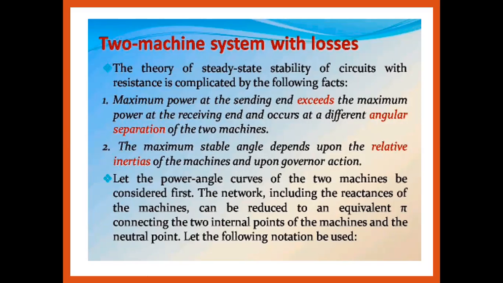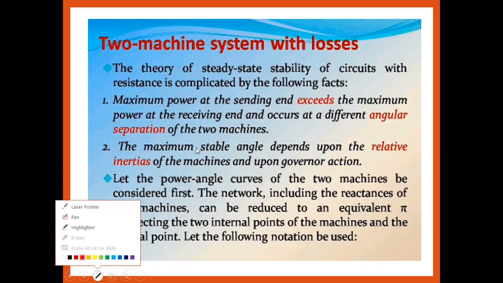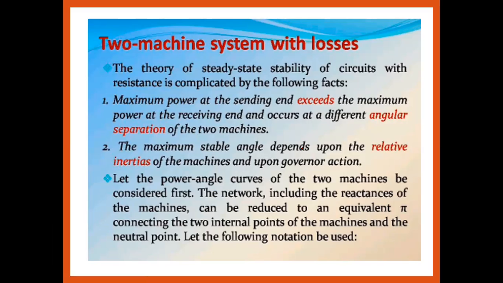Means the maximum power at the sending end will be more as compared to the maximum power we are getting at the receiving end. So the power we get at the receiving end should be less as compared to the sending end, and these generally occur at different load angles or power angles of the two machine system.